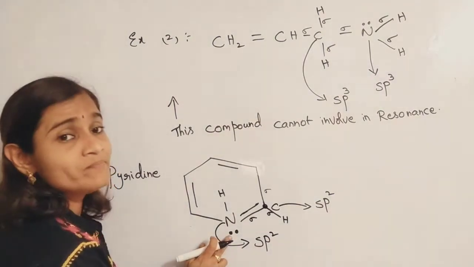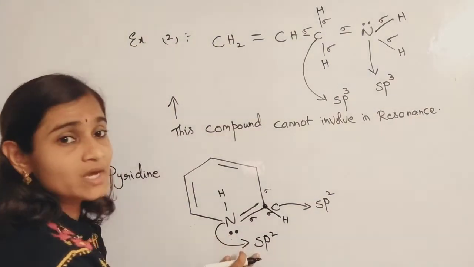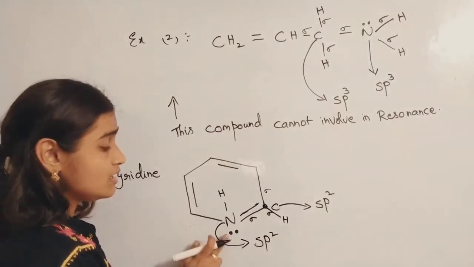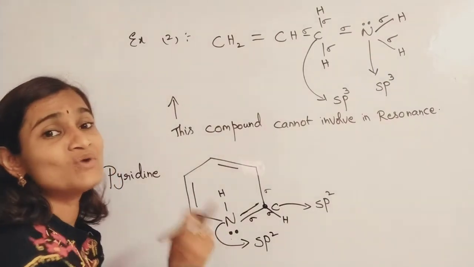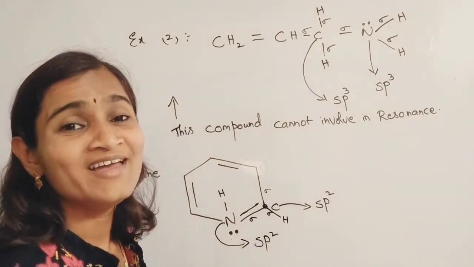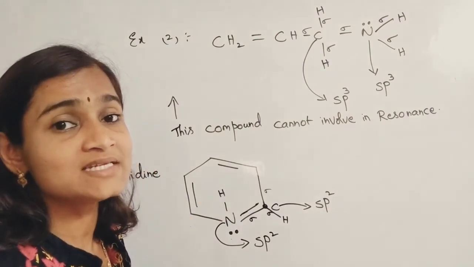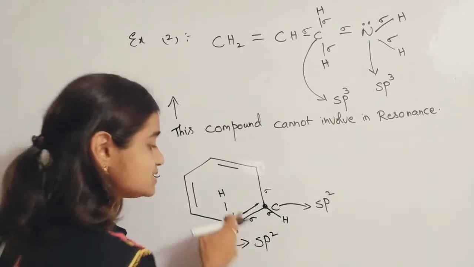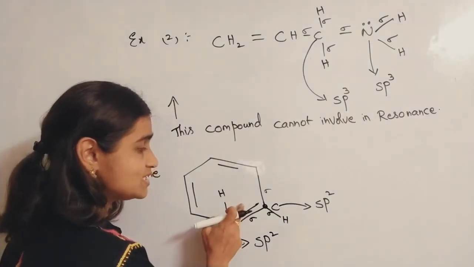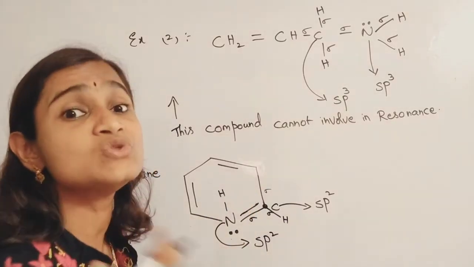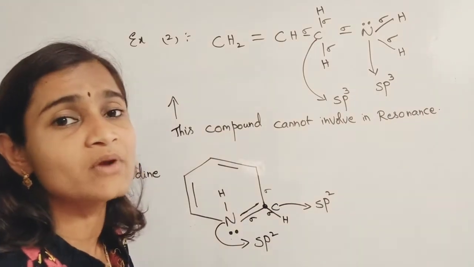Even though it is sp2 hybridized, this lone pair of electrons is not present in a pure orbital. It is present in an sp2 hybridized orbital only. Please understand the point carefully: here a pi bond is there, but conjugation is not maintained properly.